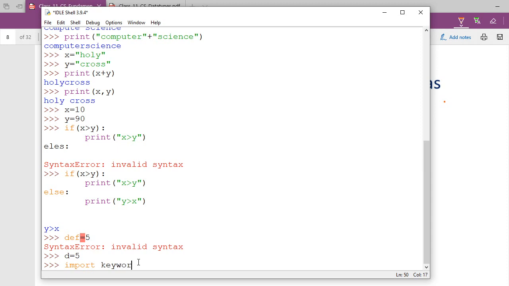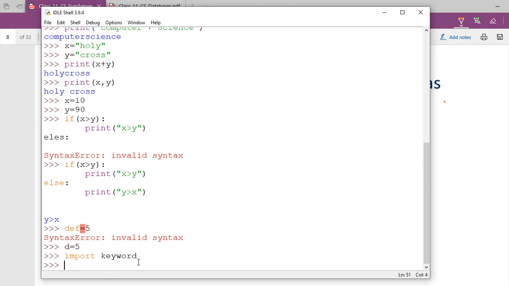Just a minute, let me write. Then I want to print, okay, let's see, print. Then I'm going to show you the whole keyword list of Python.